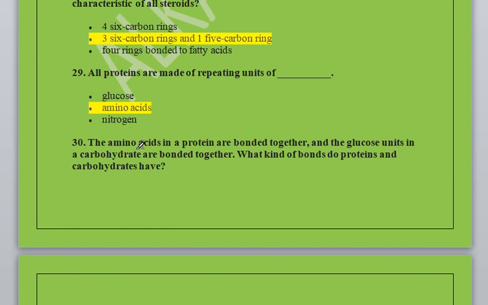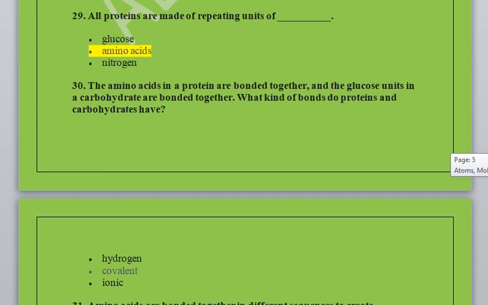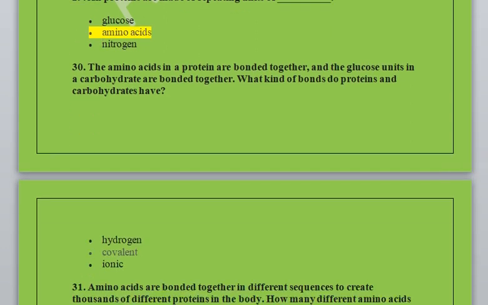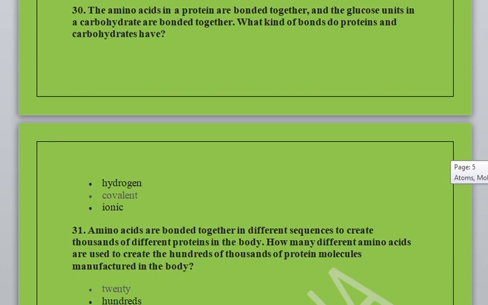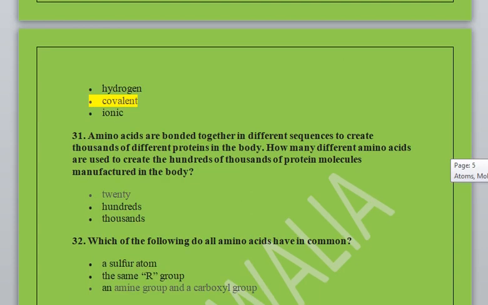Next question. The amino acids in a protein are bonded together and the glucose units in a carbohydrate are bonded together. What kind of bond do the protein and carbohydrate have? Between carbohydrates, a glycosidic bond is present and between proteins, a peptide bond is present. So which kind of bond is this? Hydrogen, covalent or ionic. These bonds are the covalent type of bond.